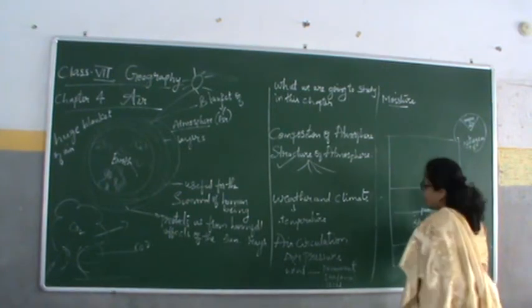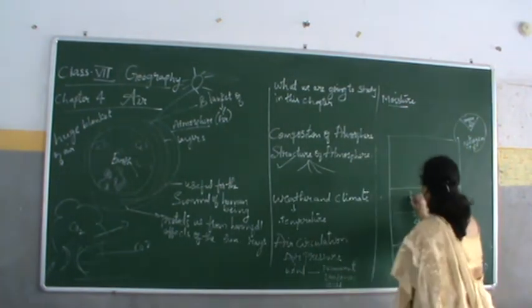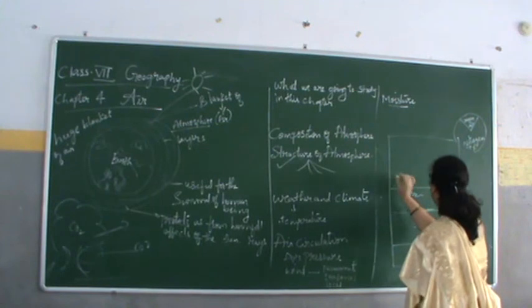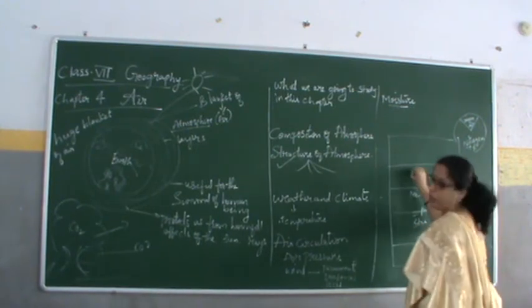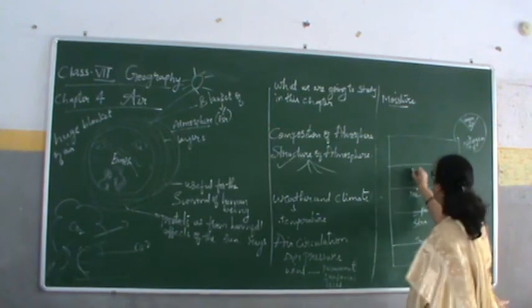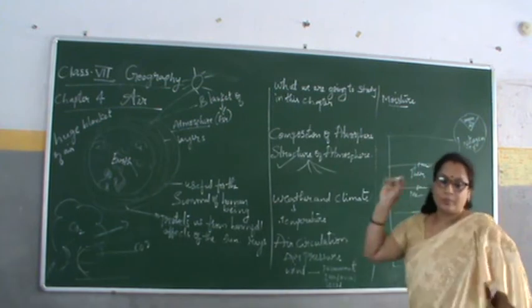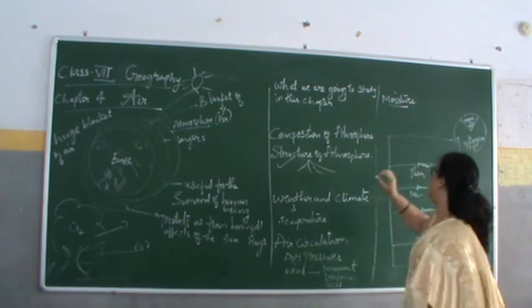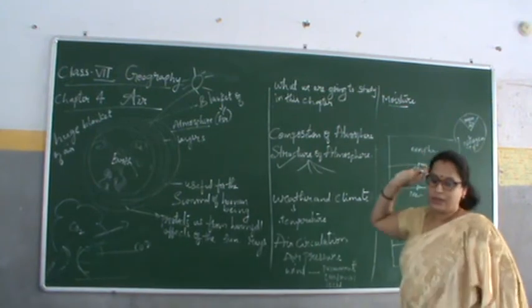Then here the thermosphere. The third we go for the mesosphere. Then here the pause. Then thermosphere, yes, thermosphere, pause. Then last, exosphere. So these are the ones.